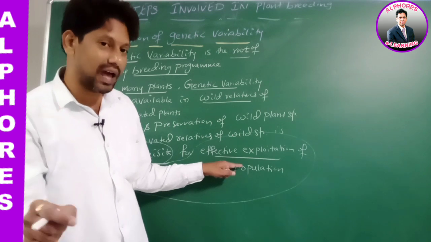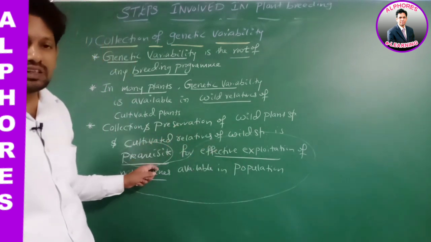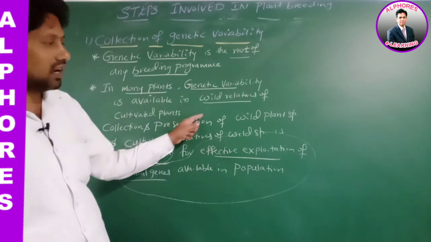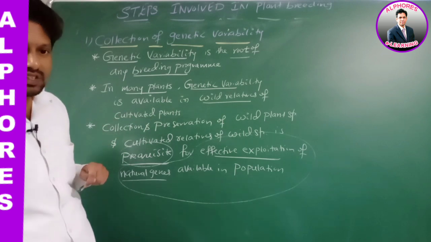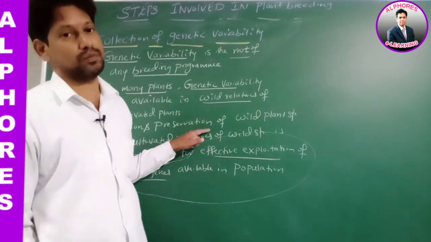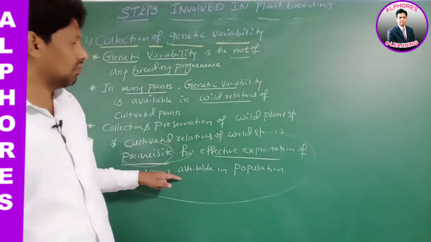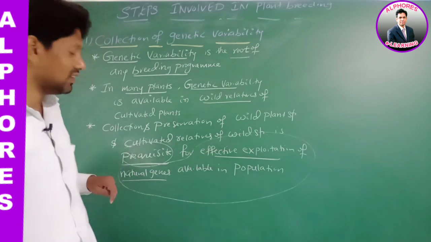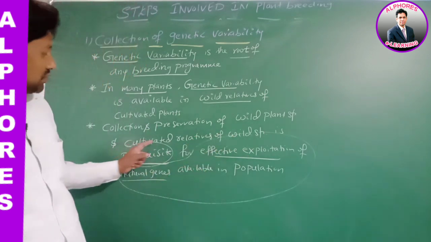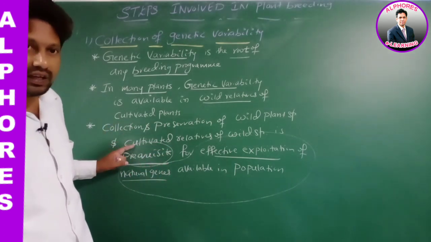We can do it only when we collect and preserve wild plant varieties, species, and cultivated relatives of wild species. I think you got this word prerequisite. Is this statement okay? Right.